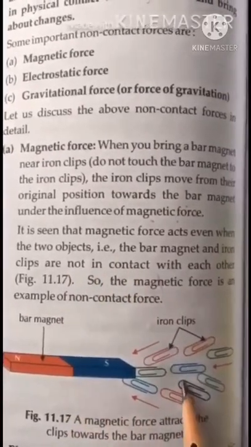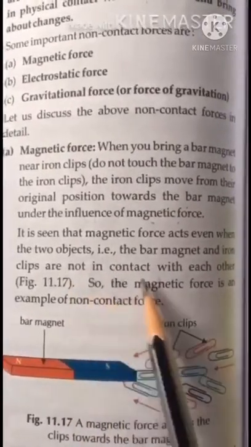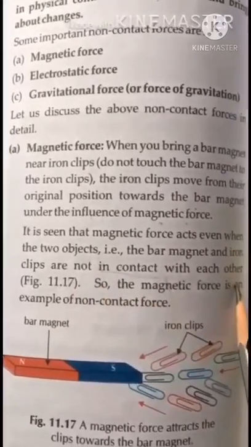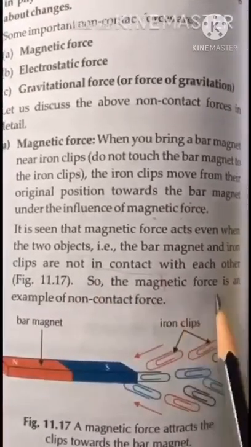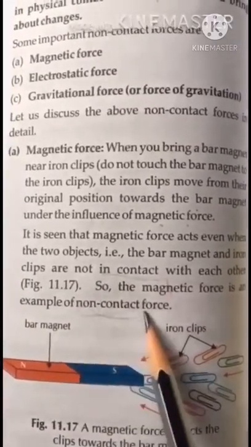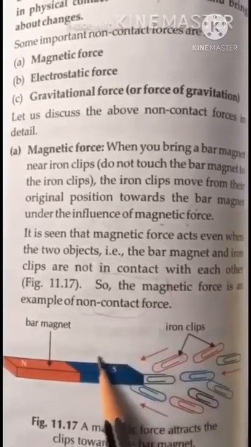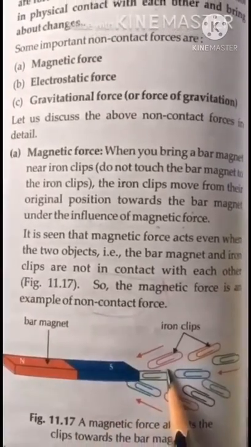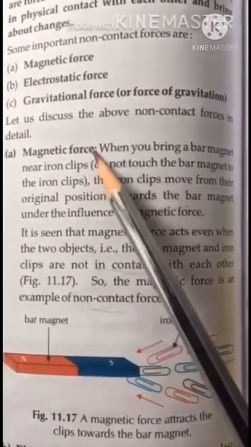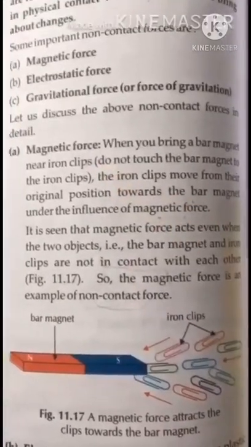Bar magnet and iron nails, are not in contact with each other. So the magnetic force is an example of non-contact force, when there is no physical contact between the two objects, but still there is a force. That force is known as magnetic force.